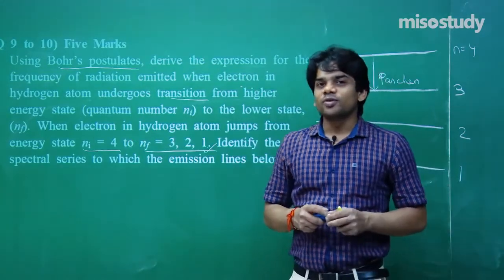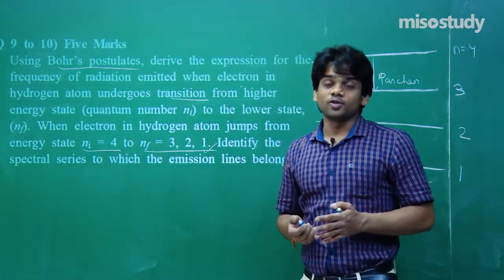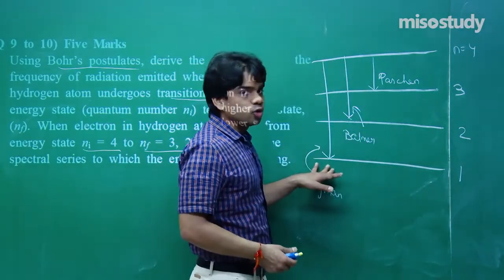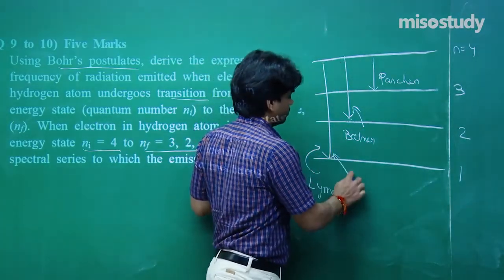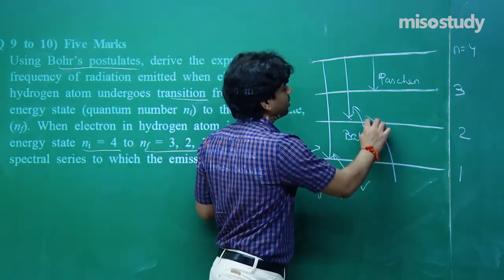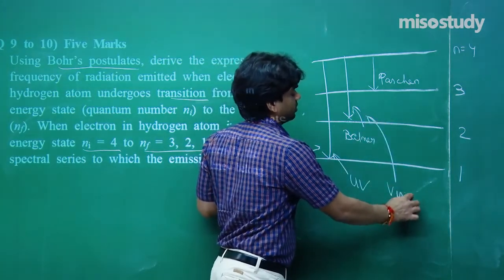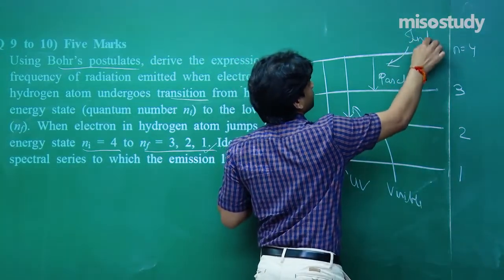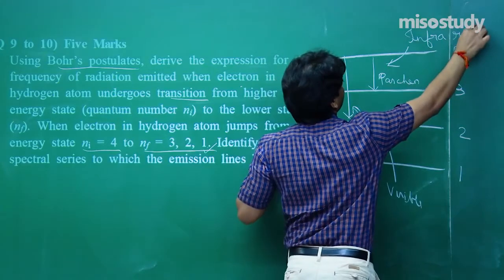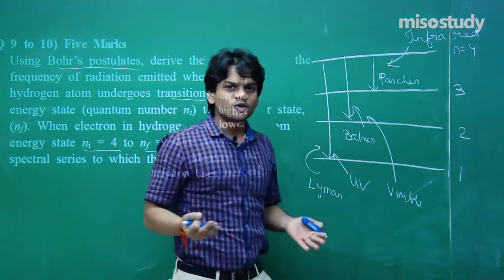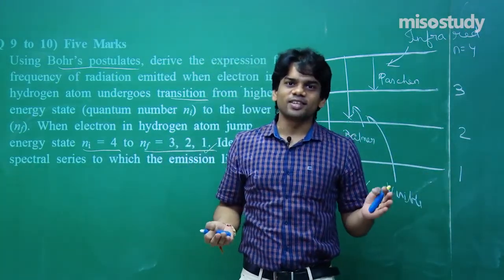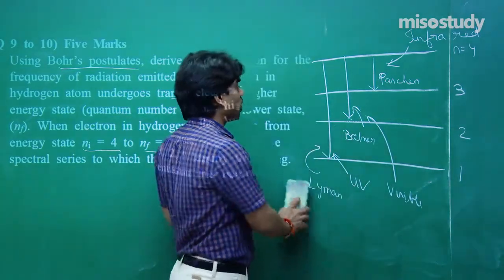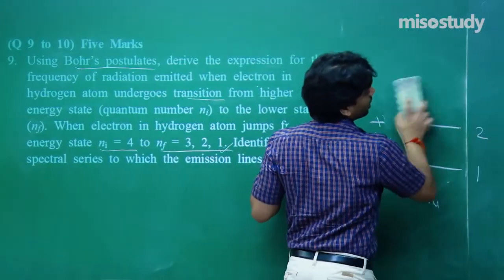And already I have given you where these spectral lines are going to lie. For the Lyman series, it lies in the UV region. Balmer series lies in the visible region. And then from Paschen series, infrared region. These are the regions also I have discussed, and in the regular classes I have also discussed the spectral line series, where these series are going to lie. So if you have a very clear understanding from our regular classes, you can make out all these things.